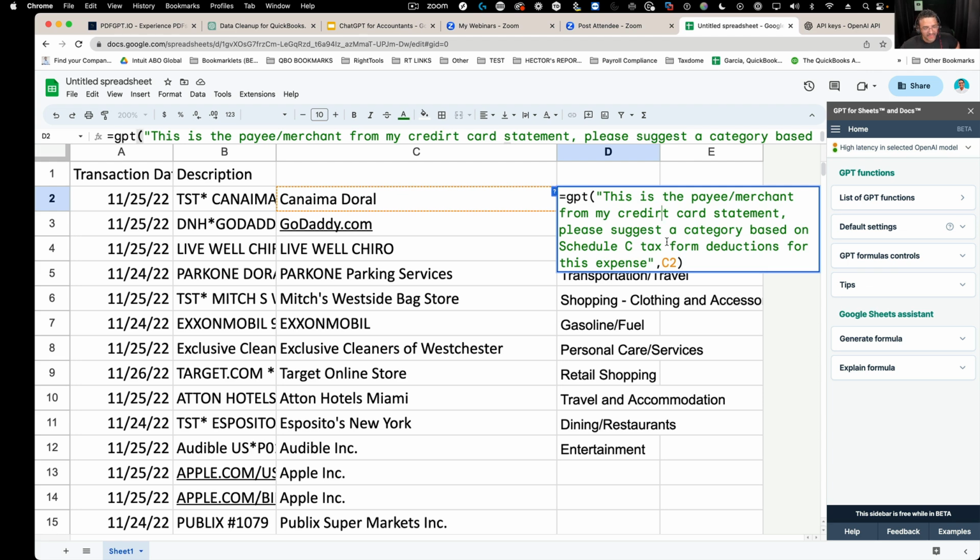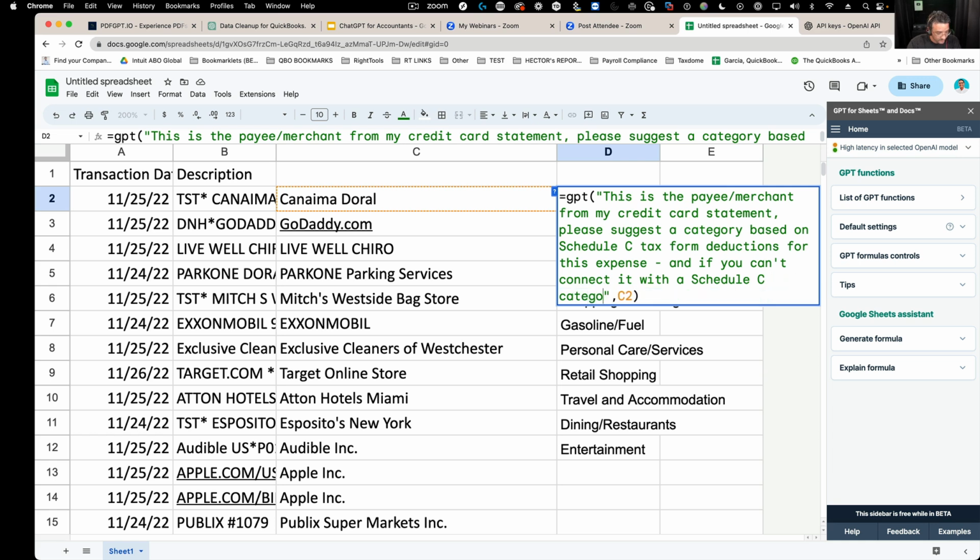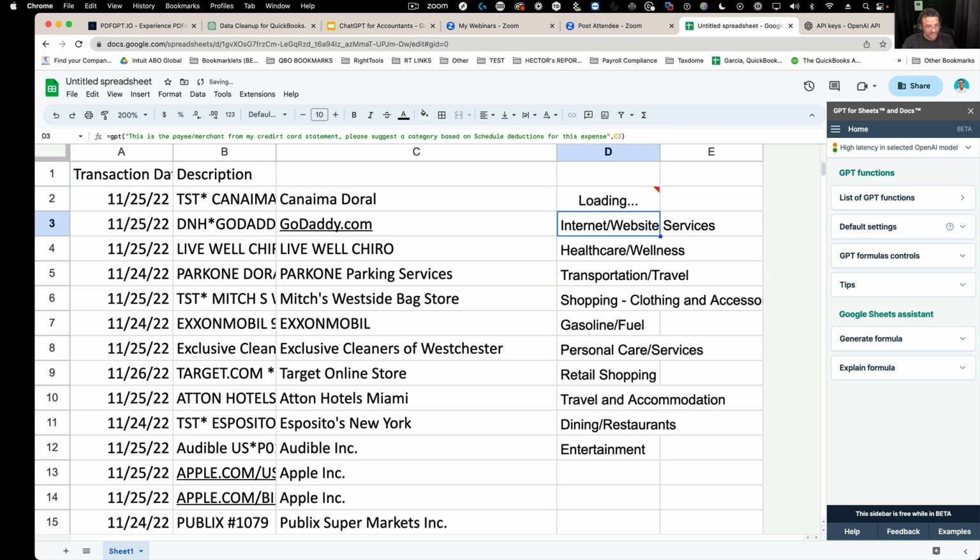Like, I misspelled credit. It understands it, which is very good for me because I'm a horrible speller. Okay, but it understands implicitly sometimes when you do that. And then I could also put, and if you can't connect it with a Schedule C category, guess or something like that, and then press enter.